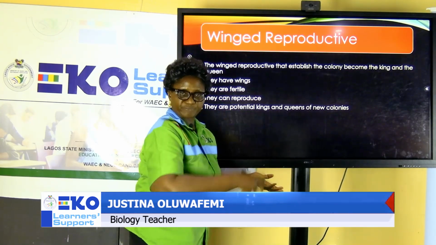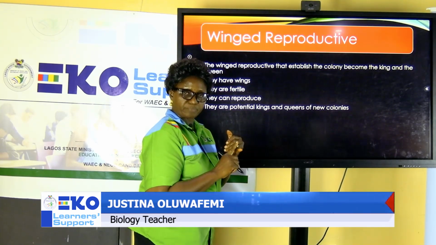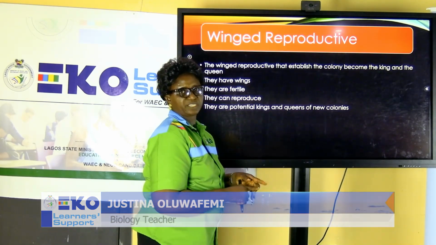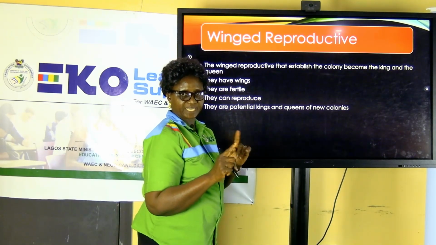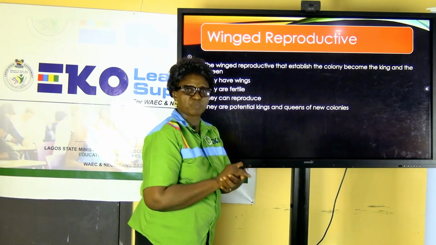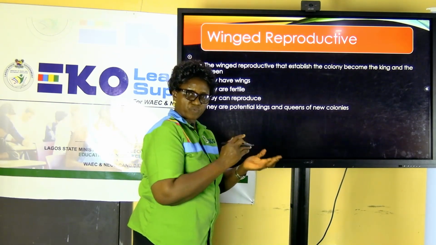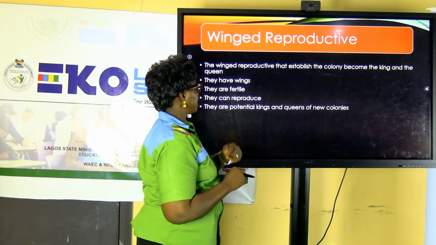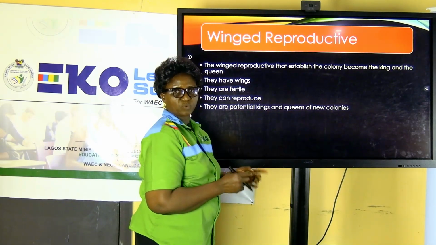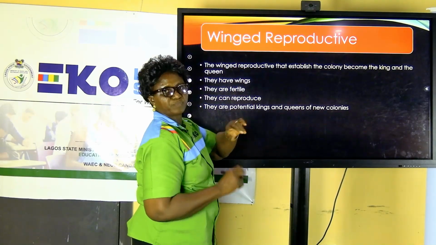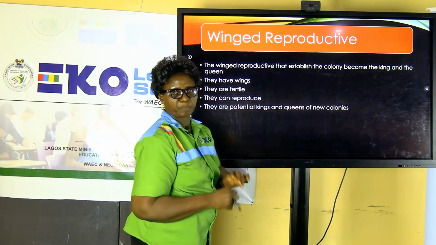One of the reproductives will become the queen, and from that group of winged reproductives, another one will become the king. When the colony where they live is relatively too small for them, they move. When they get to the new area, almost all of them at that point are called winged reproductives.